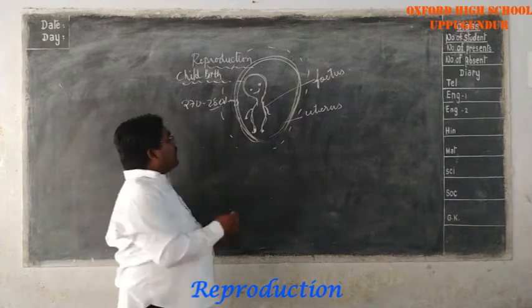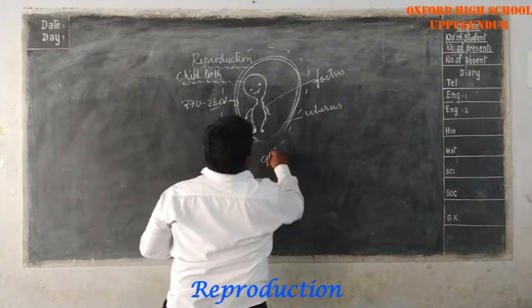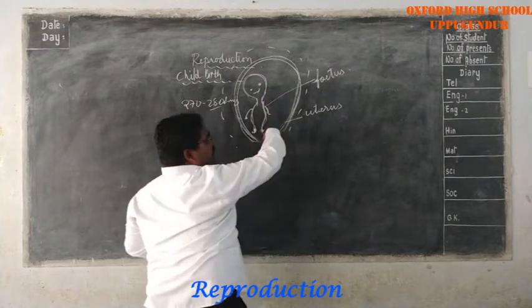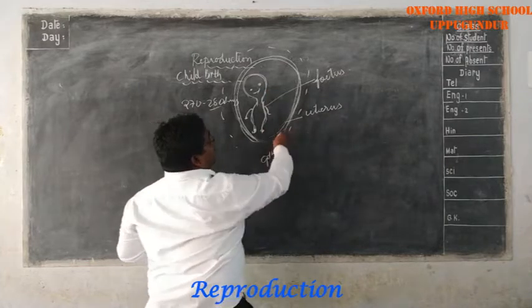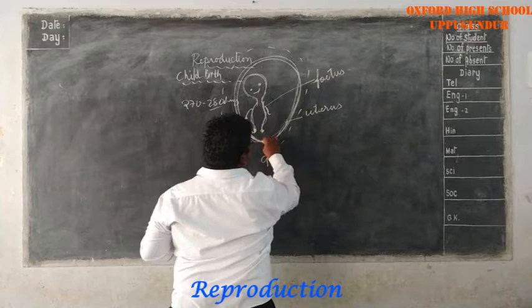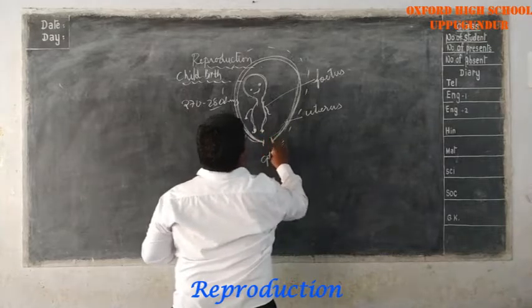At around the 9th month of the pregnancy, the head of the fetus turns down towards the opening of the uterus. This is the opening.